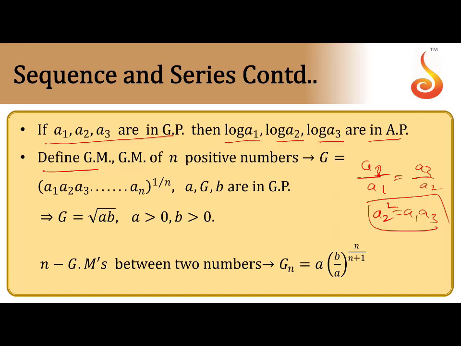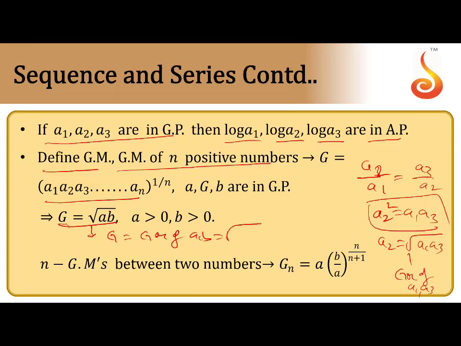So, definition of GM. GM is geometric mean. The geometric mean of n positive numbers is given by the formula nth root of A1, A2, A3 and so on, An, that is, whole power 1 by n. Now one more point, GM of two numbers. A2 equals root of A1 A3, so this is the GM of A1 comma A3. So the GM of two numbers is the square root of the product of the two numbers. If n numbers are there, it is the nth root of the product of the numbers. That is called the general formula for nth GM. So here, G is root AB, that is, G is the GM of A comma B. That value is root AB. This is for two numbers. This is for n numbers.